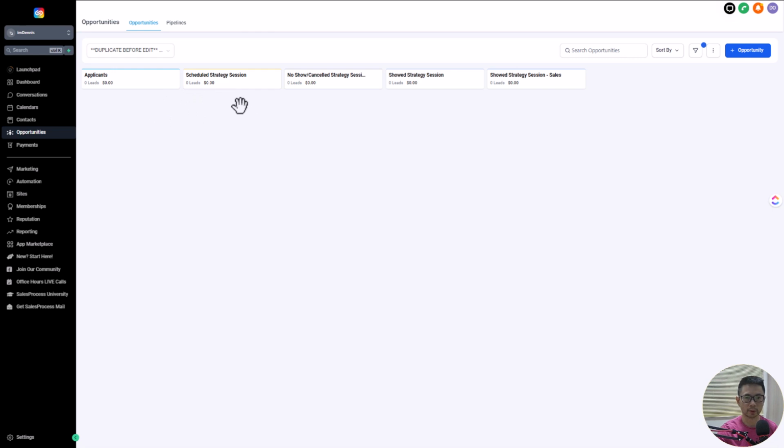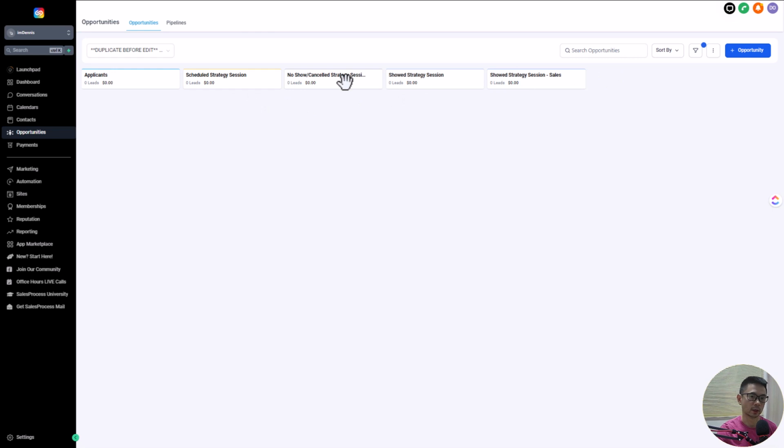into this pipeline here. And if they did not show up for their strategy session, all you need to do is just drag them over here. Or if they did show up, you can just drag them here, or if they made a sale, then you can just drag them here. By dragging their names to different parts of the pipeline, some things will be automatic. For example, when they come in, they are an applicant, so their names will be here. If they sign up through your calendar, GoHighLevel can set up an automation so that their names will automatically be moved to different pipelines.